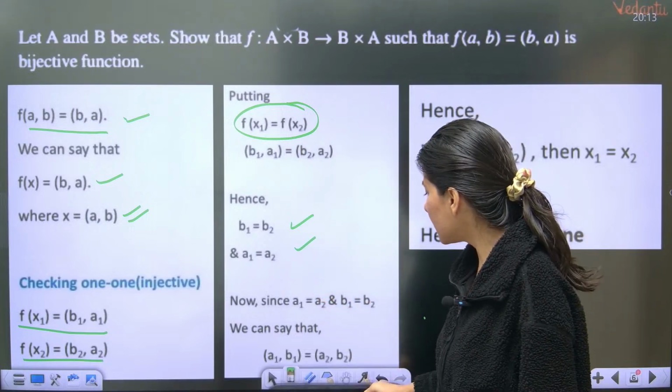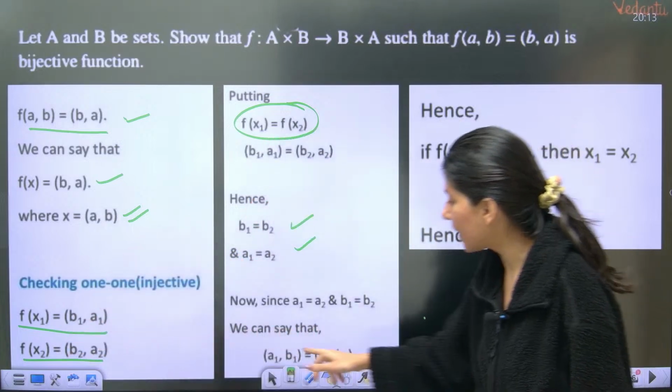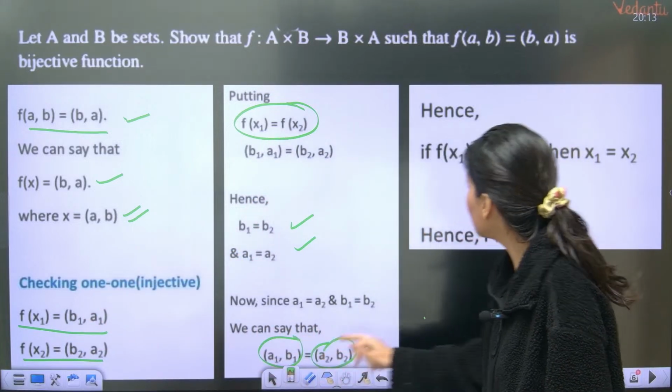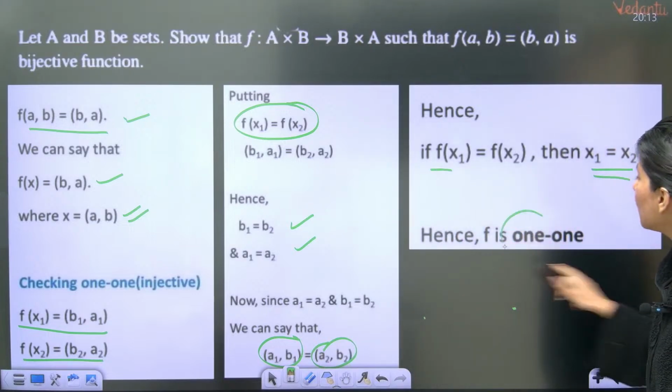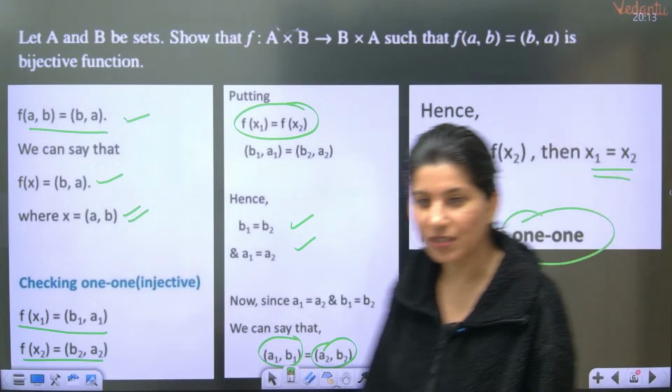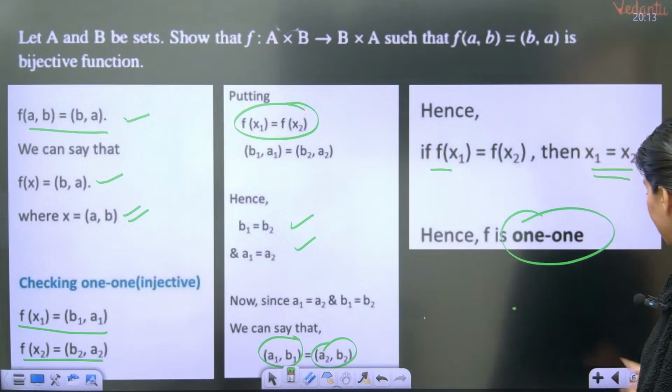That means, what does that mean? That x1 and x2 are also equal, right? a1 b1 and a2 b2 equal means x1 is equal to x2. This is how you prove that the function is a one-one function. Okay. All right. Clear? That is one thing.